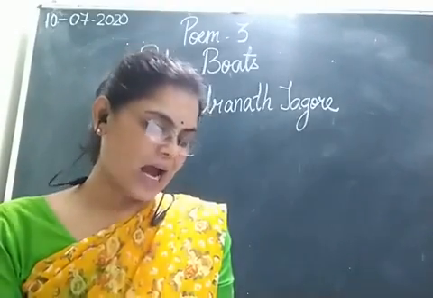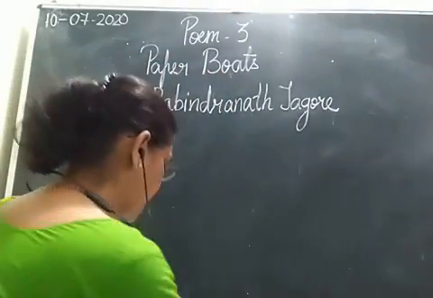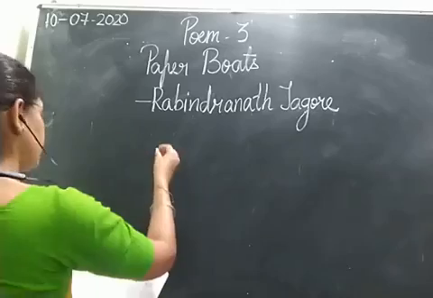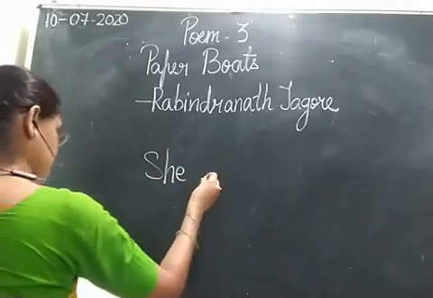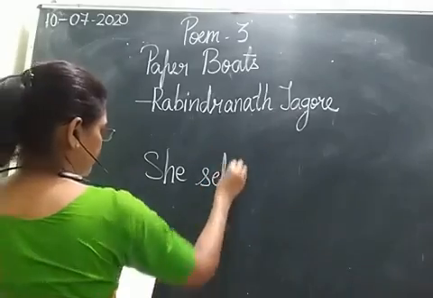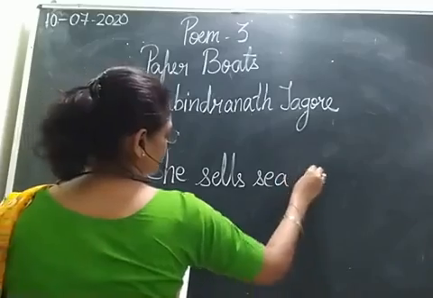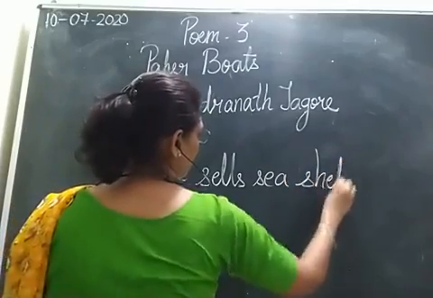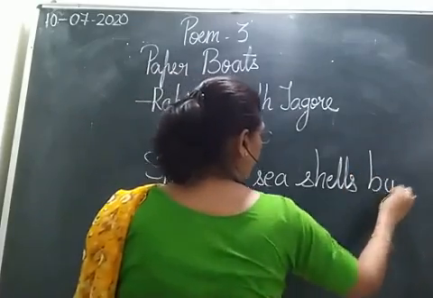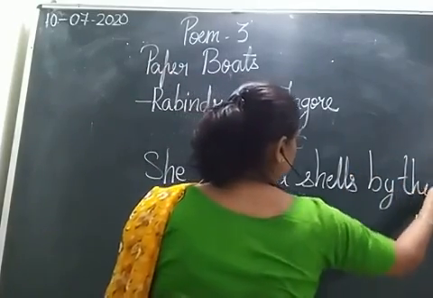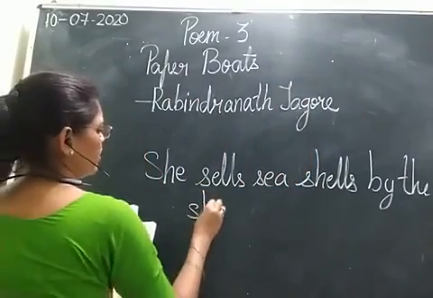Now notice how the same sound of S. Students, I'll write the tongue twister and explain. The tongue twister is: She sells seashells by the seashore.